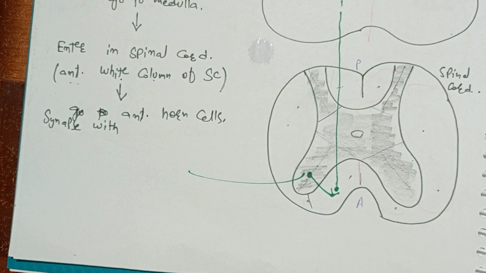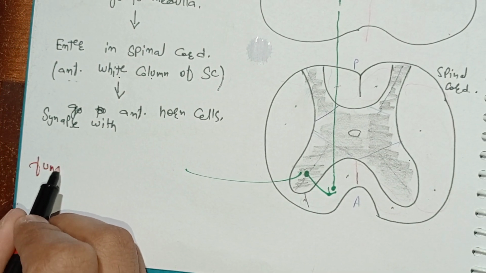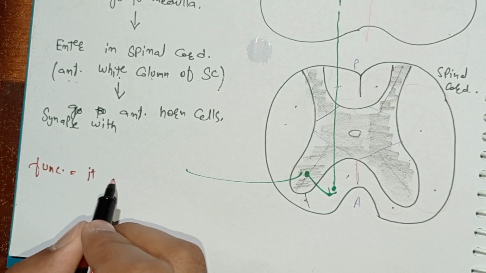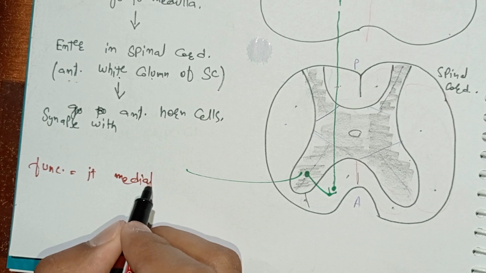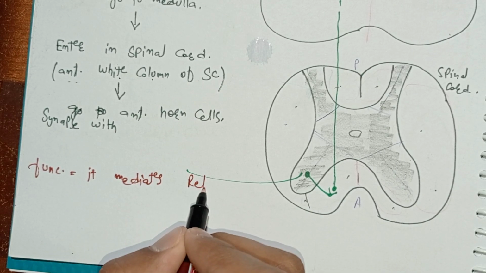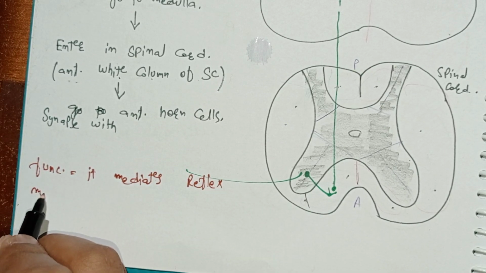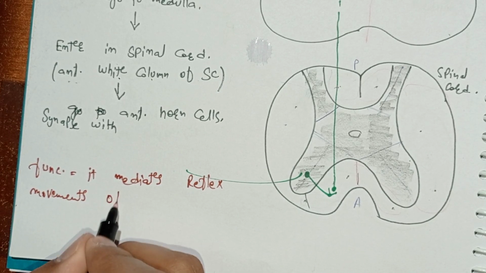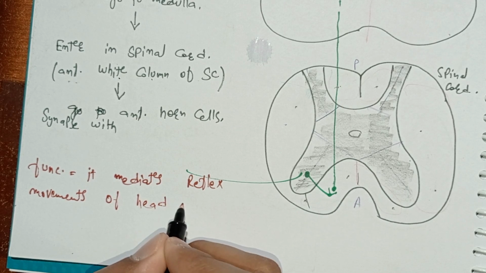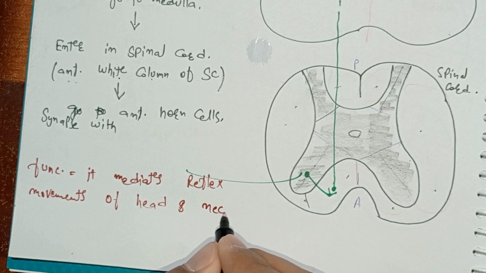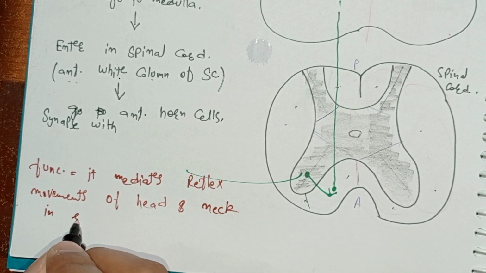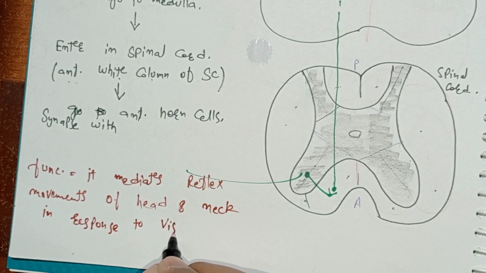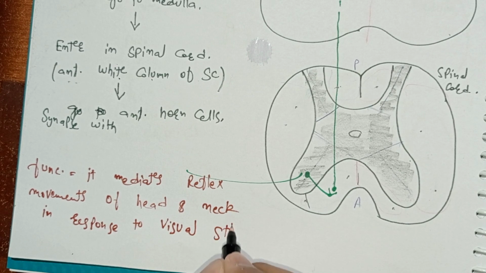Now at the end, one more point: the function of the tectospinal tract. What is the function? It mediates reflex movements of the head and neck in response to visual stimulus.